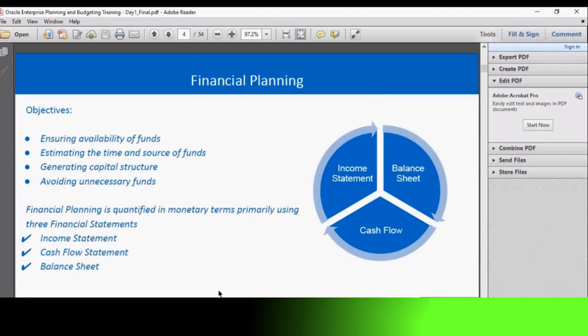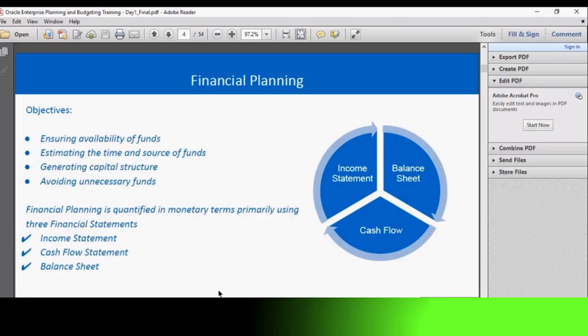Coming to the objectives of financial planning, the primary objective is ensuring availability of funds. Financial planning majorly excels in the area of generating funds as well as making them available whenever they are required. This also includes estimation of the funds required for different purposes, which are long-term assets and working capital requirements. The next one is estimating the time and source of funds. So time is a game-changing factor in any business venture. Delivering the funds at the right time, at the right place is very crucial. It is as vital as the generation of the amount itself.